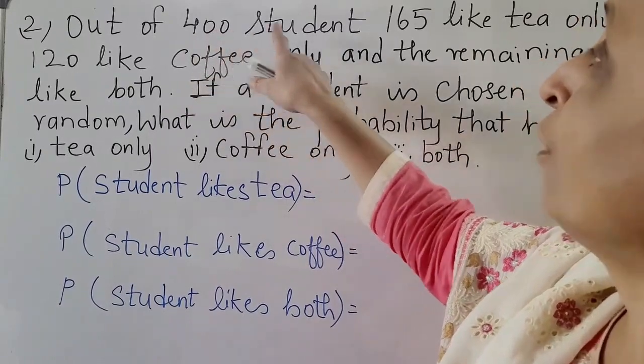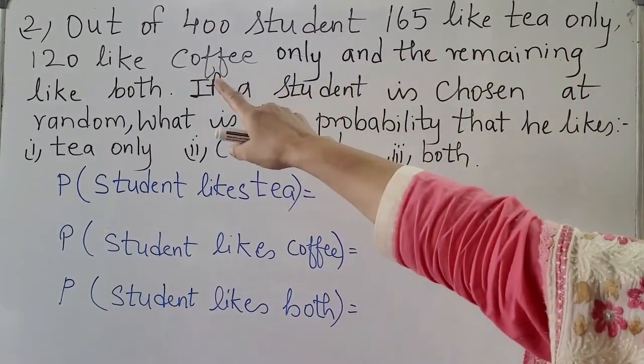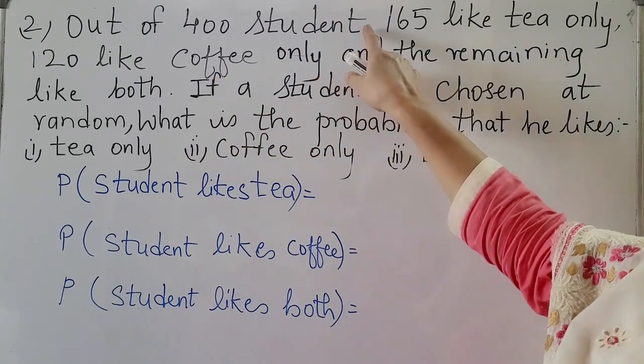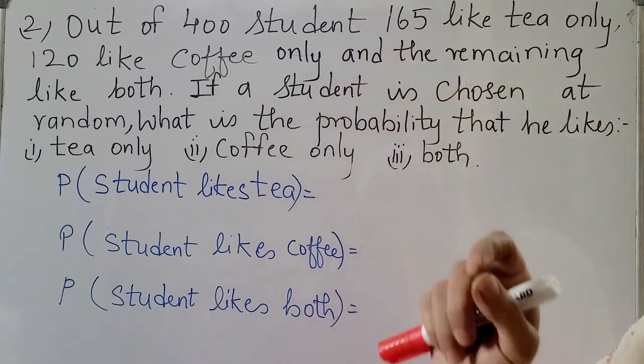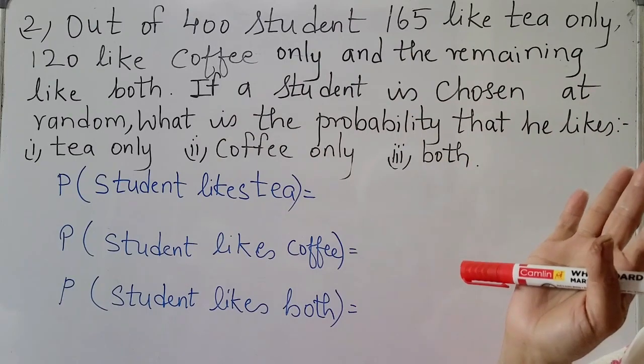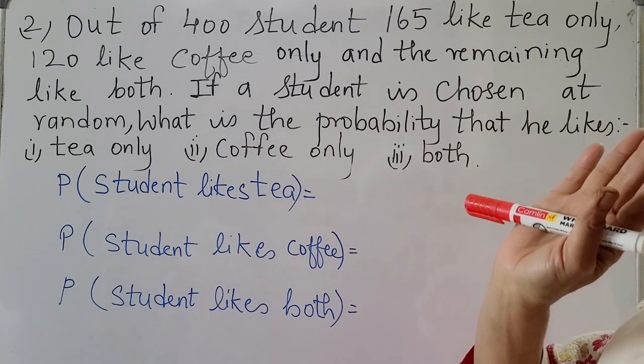Now, out of 400 students, 165 like tea and 120 like coffee. So there are 400 students. Now here 165 like tea, 120 like coffee, and some remaining students like both.